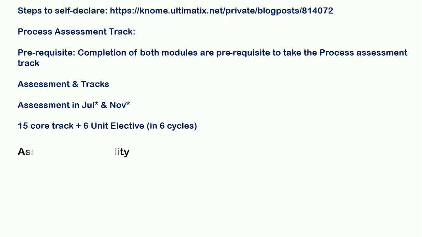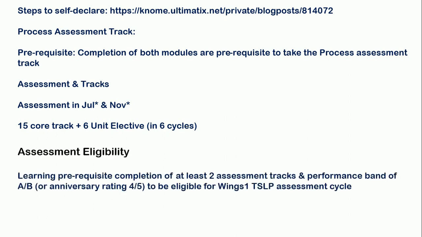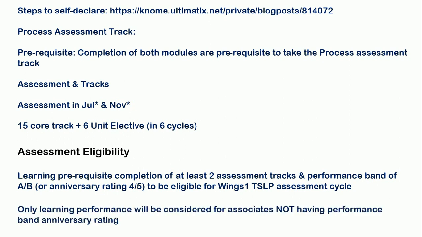And now assessment eligibility. The learning prerequisite is completion of at least 2 assessment tracks, and a performance band of A or B, or an anniversary rating of 4 or 5, to be eligible for the Wing 1 TSLP assessment cycle. Only learning performance will be considered for associates not having a performance band or anniversary rating. Like if you have joined just 4 or 5 months ago, then you must not have received any rating or band. Then only learning performance will be considered for you, not any rating or band.